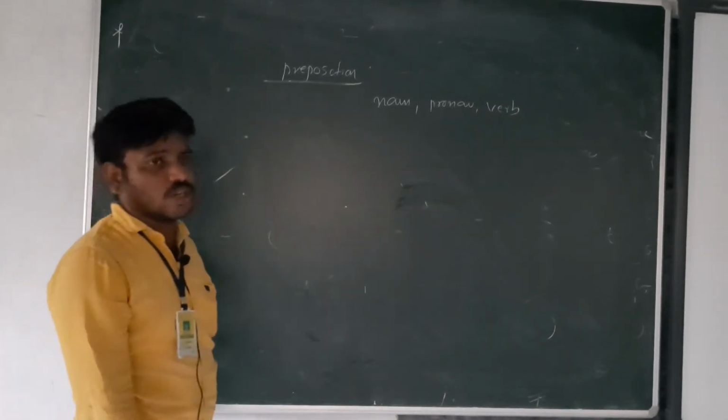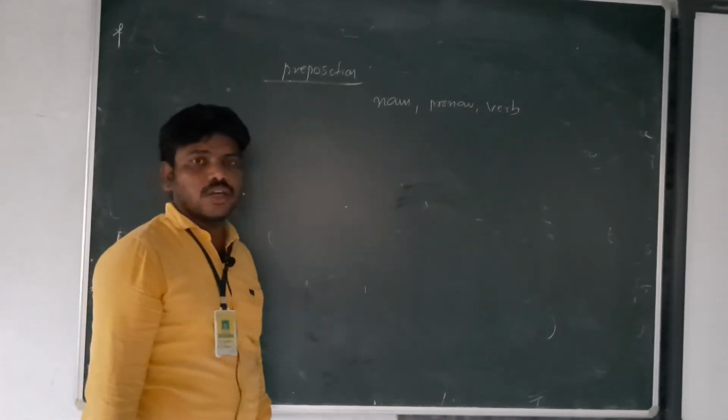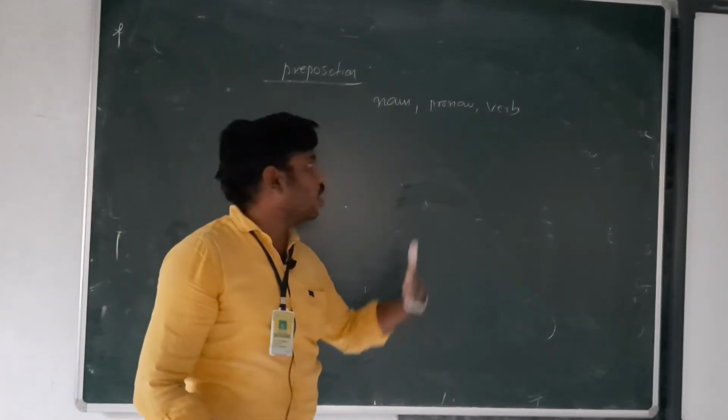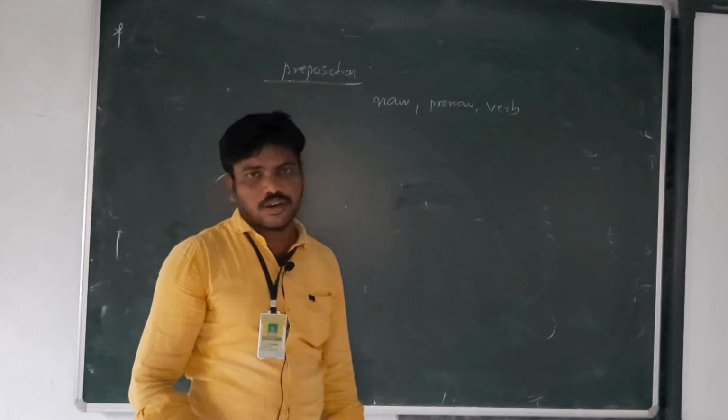It shows the relationship to a person, a thing, or an animal.